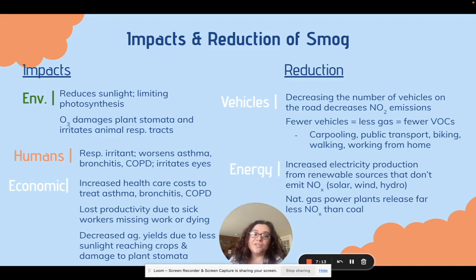We also need to increase our use of renewable energy sources, things that aren't burning fossil fuels when we're making our electricity. I know natural gas is a fossil fuel, but they do release less nitric oxides than coal-fired plants would. So that's another thing. If we can't go straight renewables, is thinking about at least cleaner options.